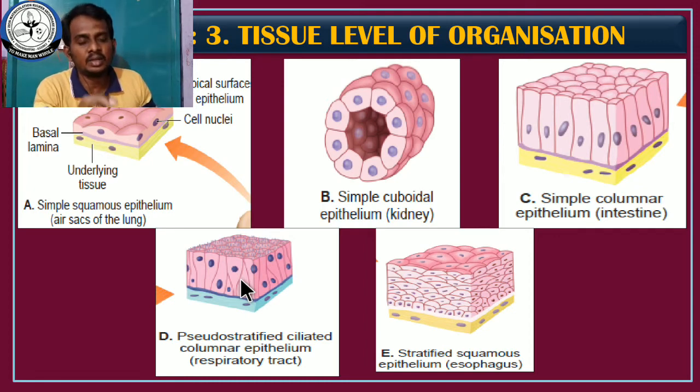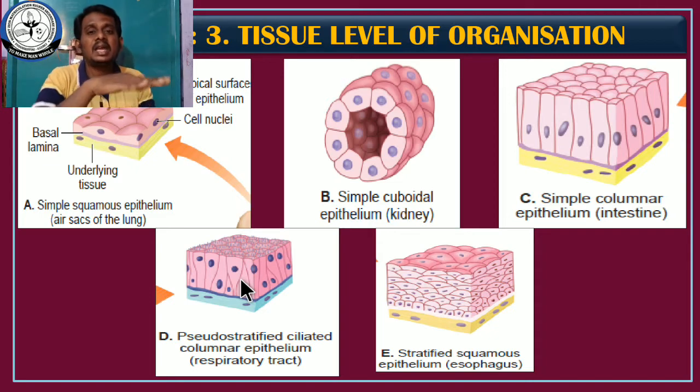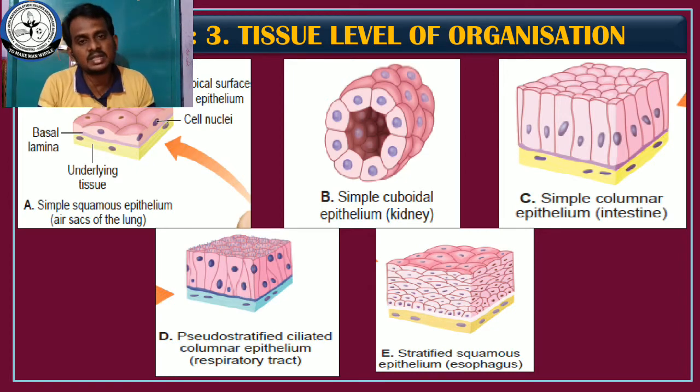அதனால என்ன பண்ணும்னா, it looks like a stratified. That means it looks like a layer of cells. Layer of cells மாதிரி இருக்கிறாங்க because of the location of the nucleus. But it is a single layer of cells. Single layer of cells தான். But எப்படி தெரியுறாங்கன்னா, looks like a multi-layer.